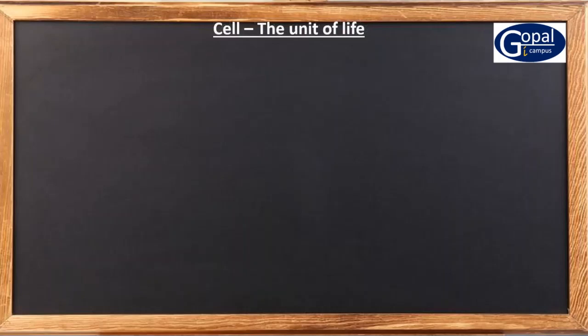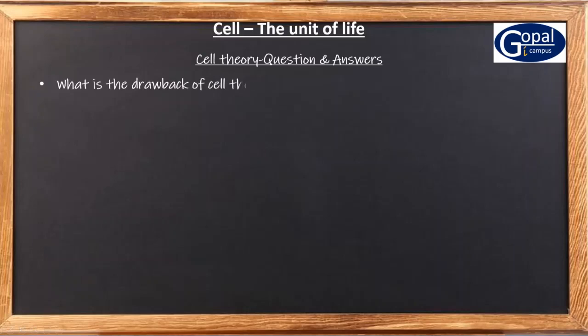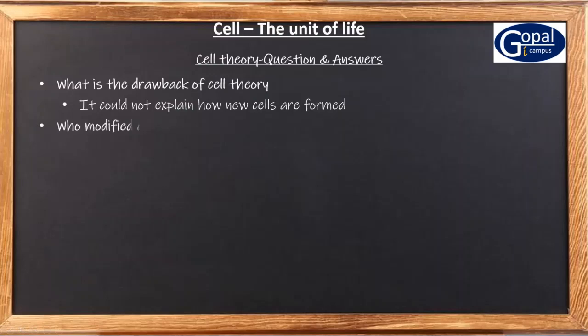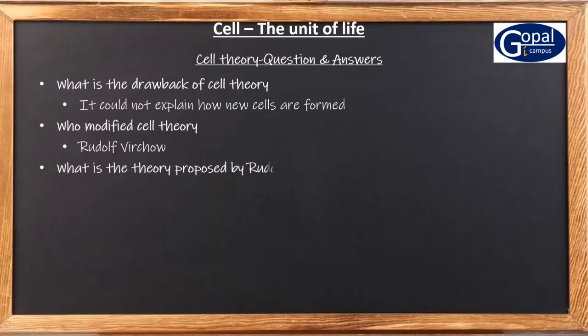Then we will see some more questions based on cell theory. What is the drawback of cell theory? Cell theory could not explain how new cells are formed. Who modified cell theory? Rudolf Virchow modified cell theory. What is the theory proposed by Rudolf Virchow called?